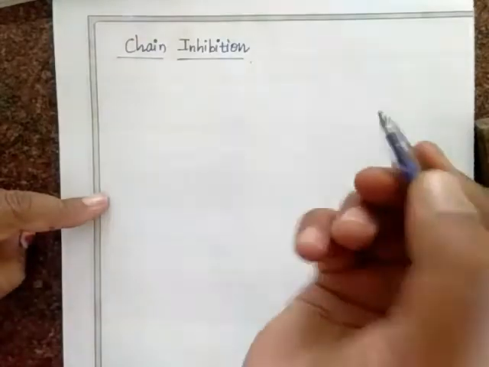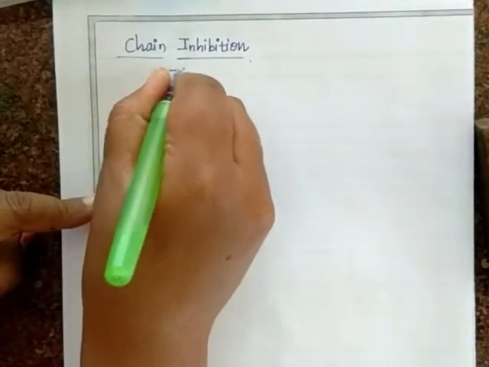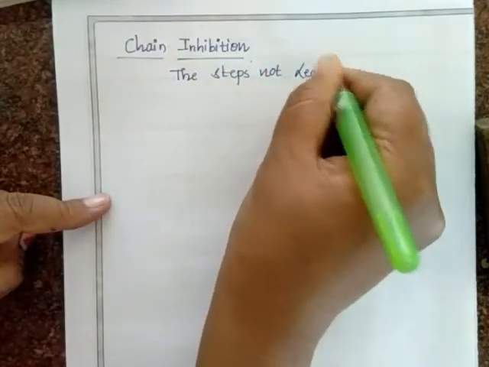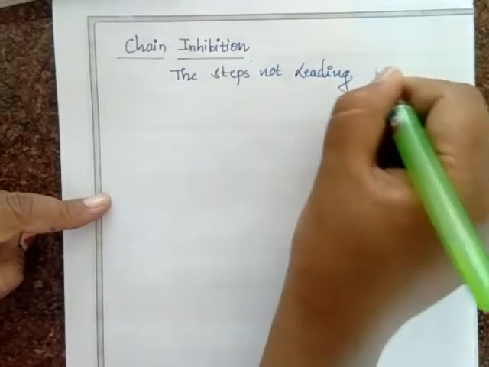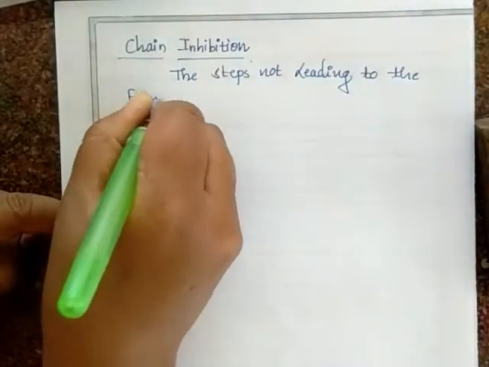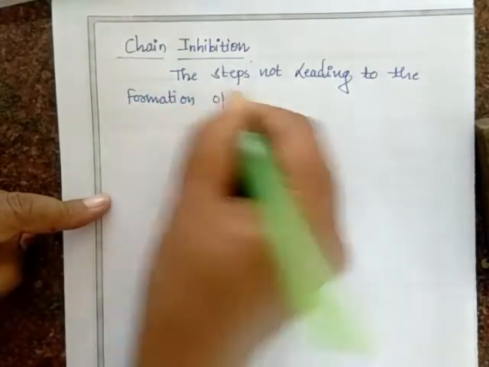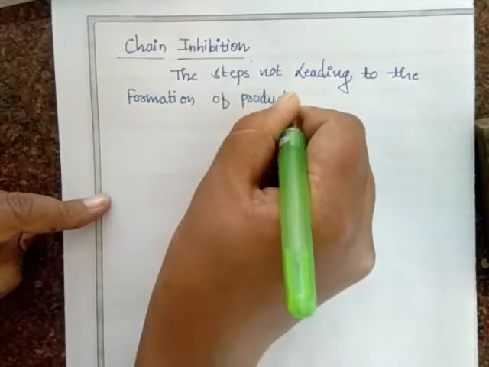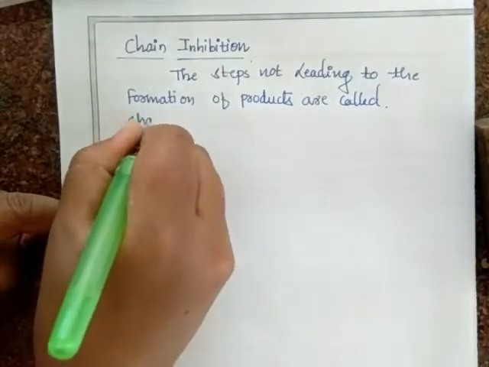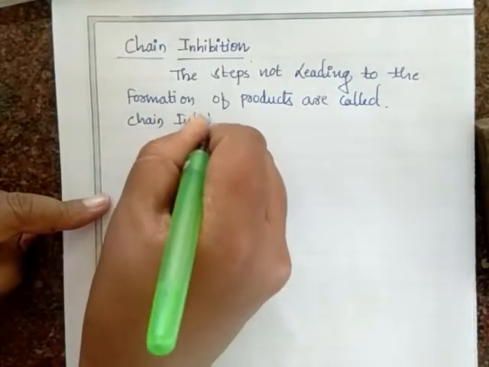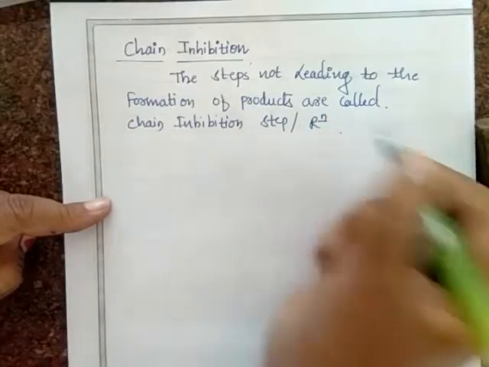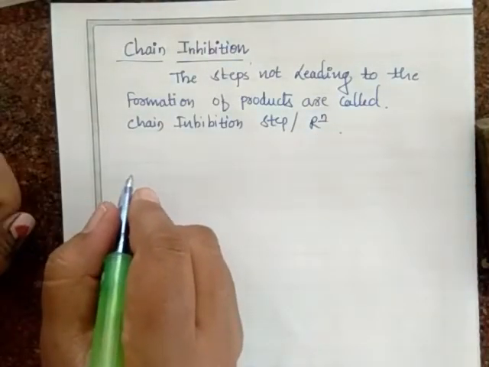I'll write here an easy definition for you all: the step not leading to the formation of products is called a chain inhibition step or reaction.